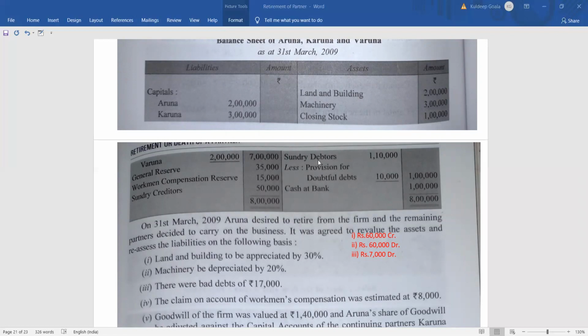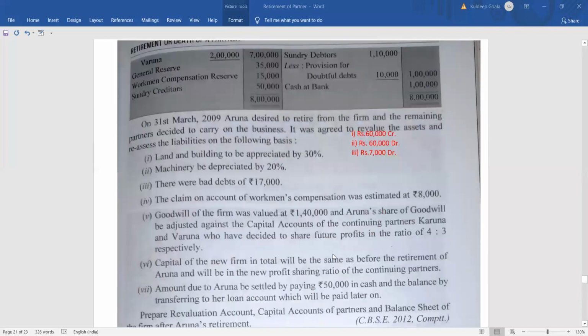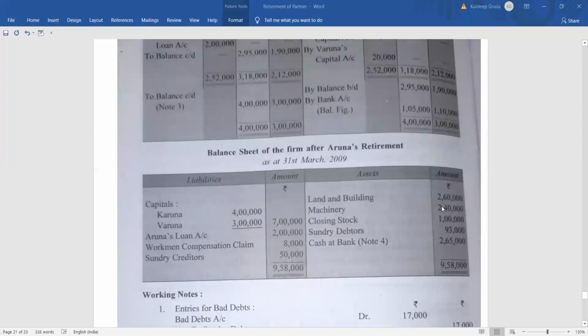Closing stock, no change. Sundry debtor, there was a change of 17,000, the bad debt, right? So now after the bad debt, it will be how much? 1,10,000 minus 17,000, it will be 93,000. Clear? And cash at bank also, there are certain changes. Let's see the remaining assets first. Land and building 2,60,000, machinery 2,40,000, stock unchanged, debtor 93,000. You should show it in brackets here, that is 1,10,000 minus 17,000.